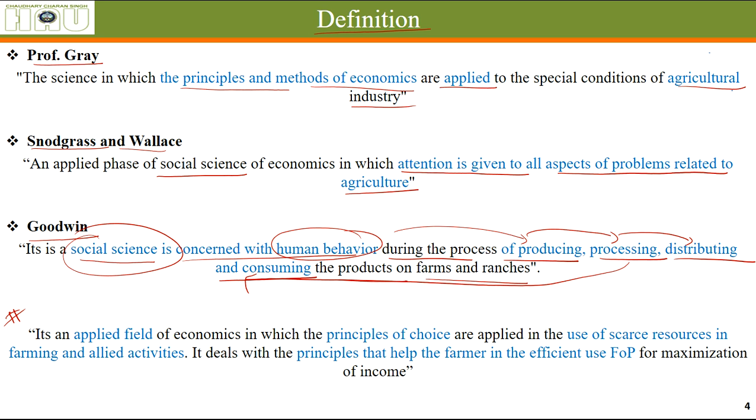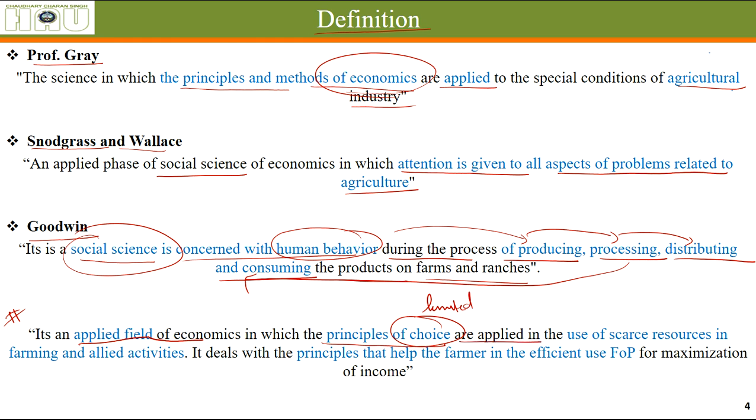Commonly, the common definition that can be made up after studying all these things is that it is an applied field of economics. We can see it is a social science. It is a part of economics in which the principles of choice, given by the principles of economics, are applied. They are also called principles of choice. And why do we call them principles of choice? Because the resources that we have to fulfill our needs are limited.